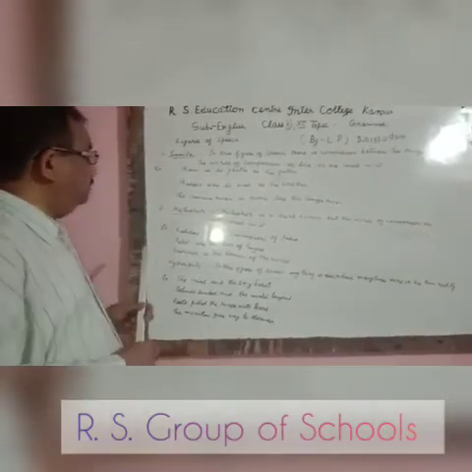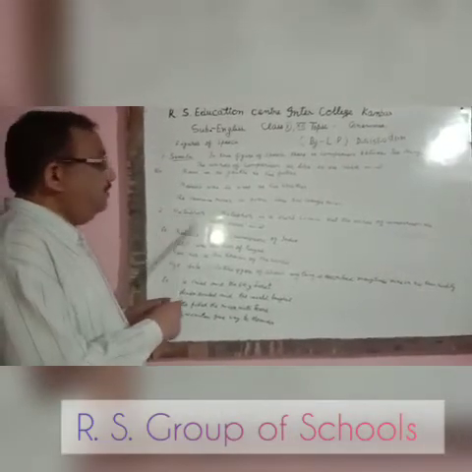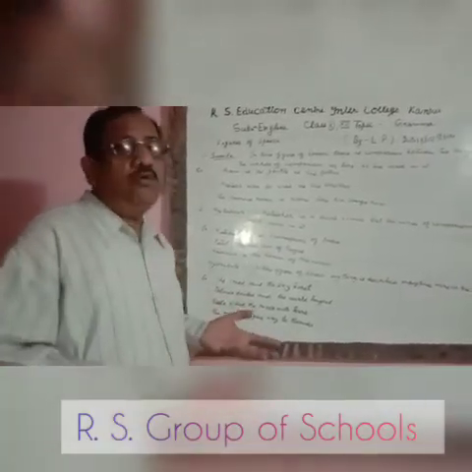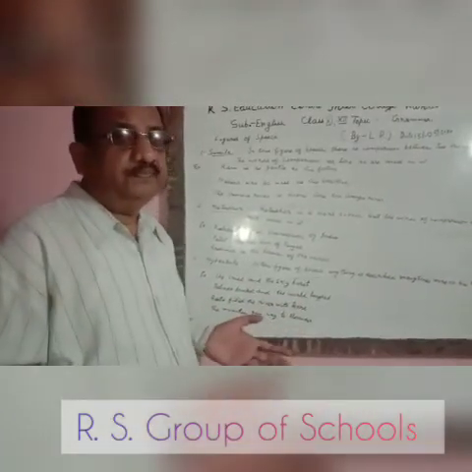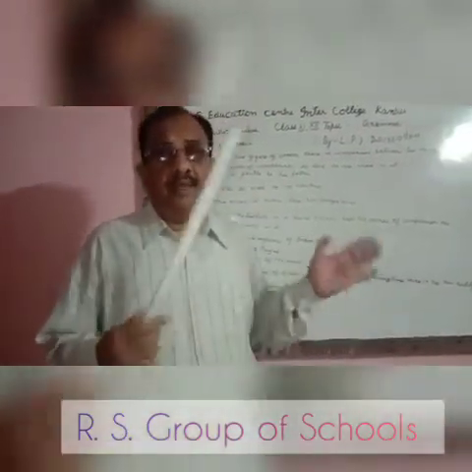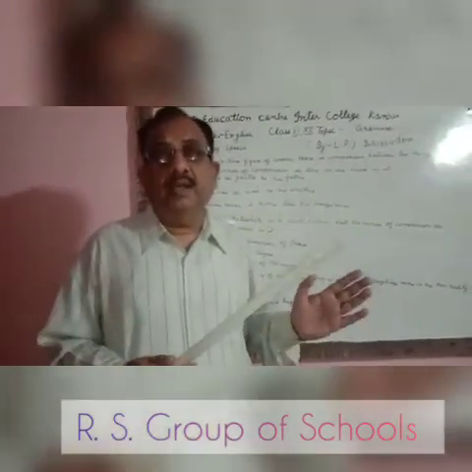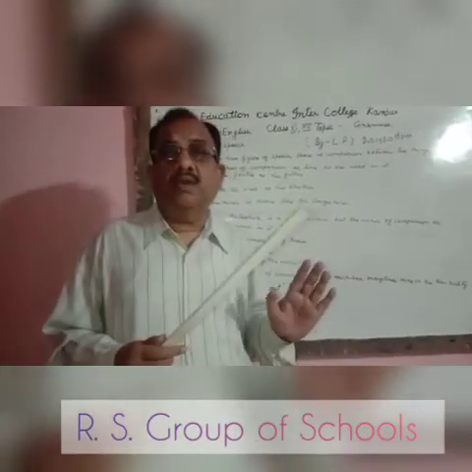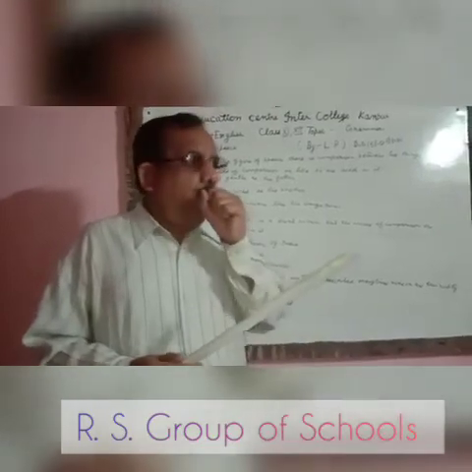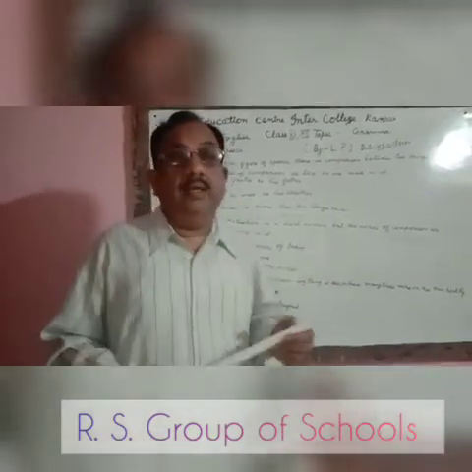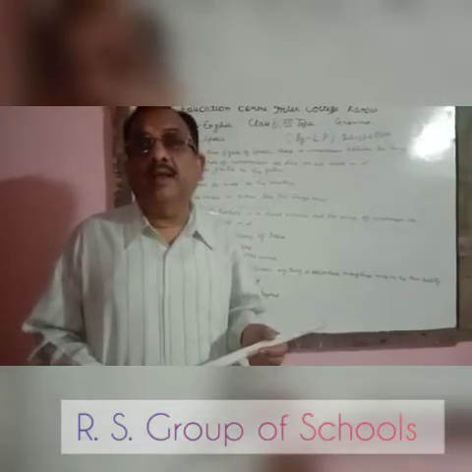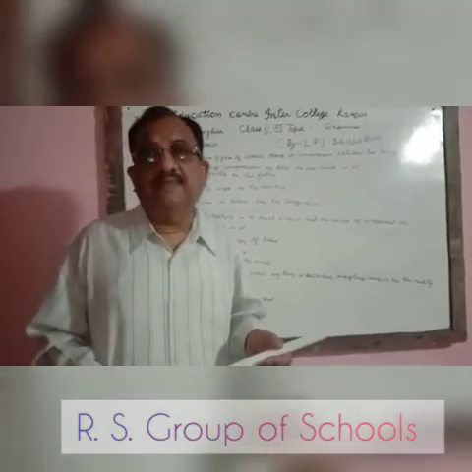The second is metaphor, figure of speech. Metaphor is also a short simile, meaning there is also a comparison of 2 things. There may be a comparison between 2 things, and one thing may be common between them, but the words of comparison as, like, so are not used in this figure of speech.